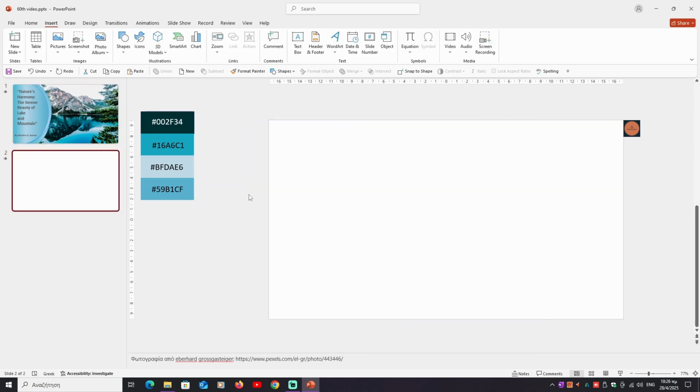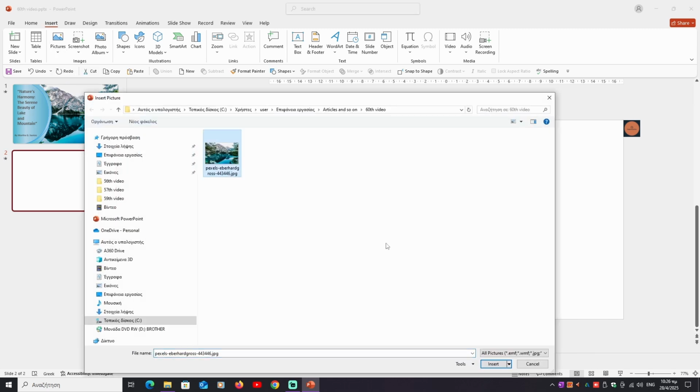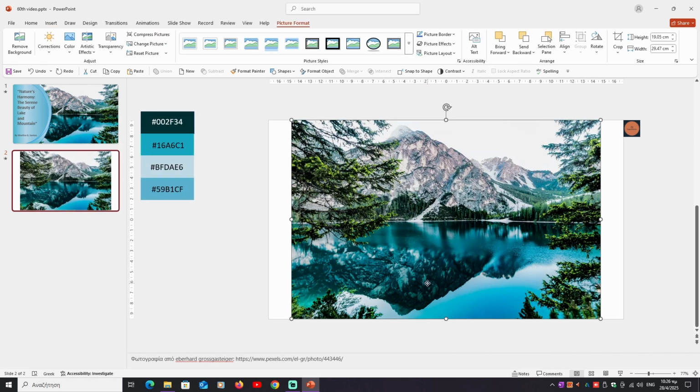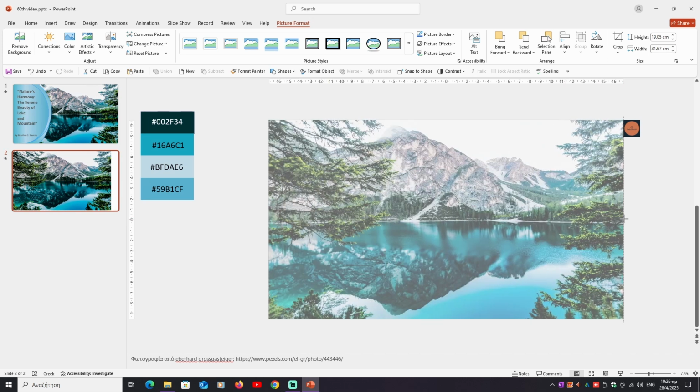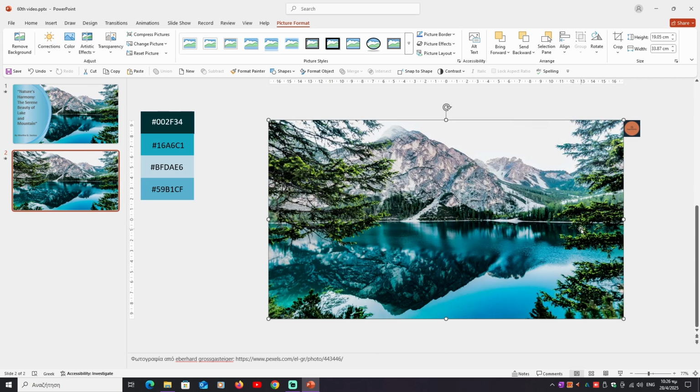First, we want to insert the image. We go to Insert ribbon, Picture, this device. We choose the image that we want to insert and click Insert. We click the image and we drag it from the white dots to cover the entire slide. We notice that we have selected an image that we can easily divide into two horizontal parts.